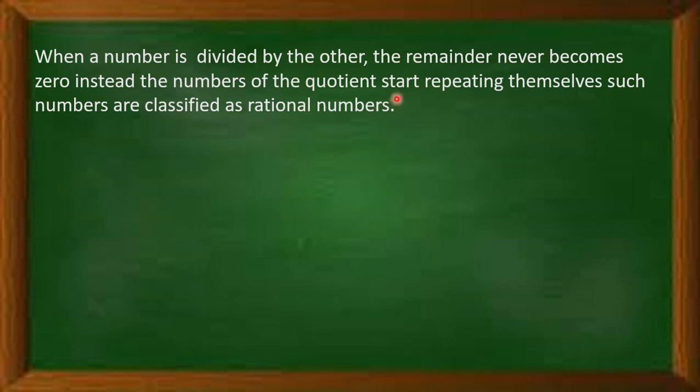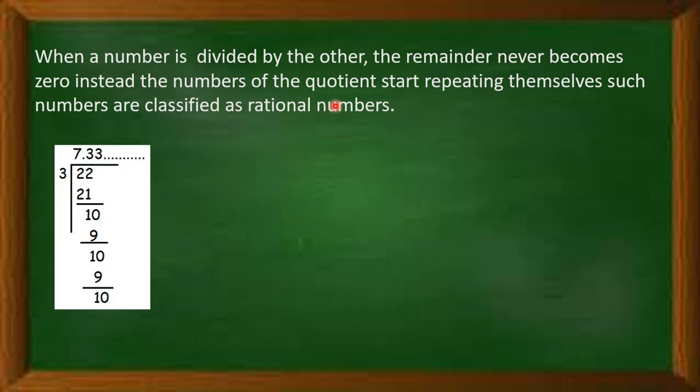Now, when a number is divided by another, sometimes the remainder never becomes 0. In the previous examples, 1 by 2 is 0.5 and 5 by 8 is 0.625, and the division process stops with remainder 0. But sometimes the remainder never becomes 0, and instead the digits of the quotient start repeating themselves. That means after the decimal, the digits repeat.